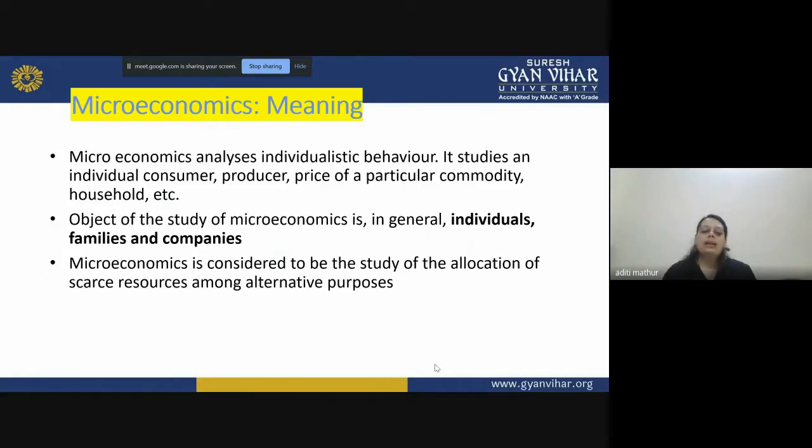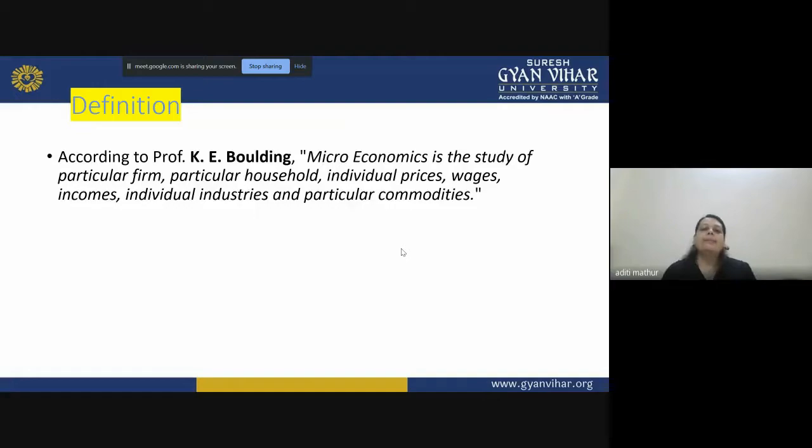So till now, what have you studied? You have studied what microeconomics is. It is an individualistic behavior study, right? It helps you study at the level of the individual customer and producer, and helps you identify the prices. Then we also studied how microeconomics helps you find a very basic balance in the allocation of scarce resources and how to use them in the best manner, because you have alternative purposes. So which alternative purpose is the best for your understanding?